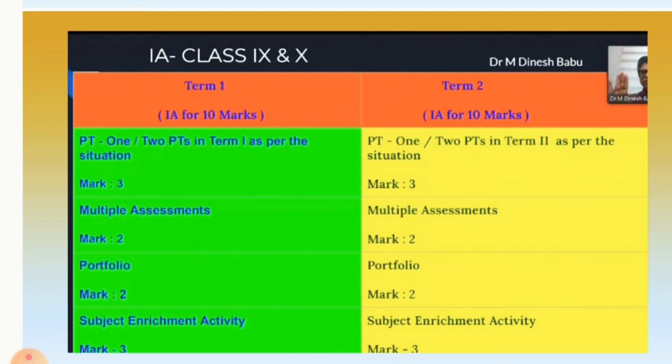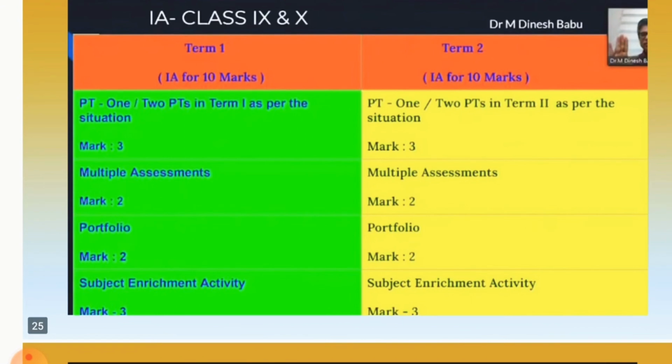For the periodic test there will be 3 marks. For internal assessment you will get around 3 marks if you appeared in the test, and for multiple assessment 2 marks will be there. For your portfolio 2 marks, and for your subject enrichment activity 3 marks. Now if we talk about term 2, the first part is almost the same. There is no big change. Multiple assessment marks are the same, portfolio marks are the same, and subject enrichment activity is also the same. So there is no change in the marking scheme of both the terms.